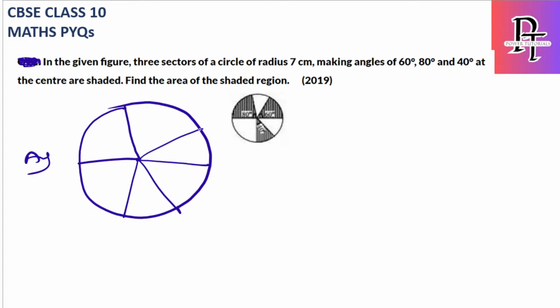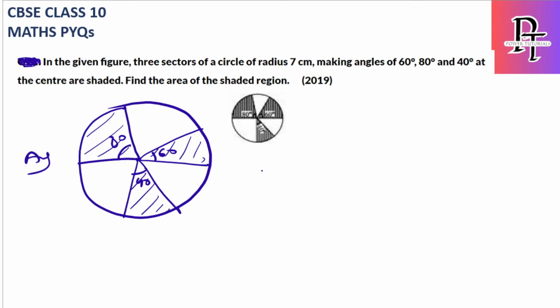Okay, one is 60, the big one is 80, and the other is 40. So 3 sectors, 3 angles are mentioned. Find the area of the shaded region. So it's a direct answer. Simply you have to just add all 3 sectors. Shaded region area means you have to just add all 3 sectors.